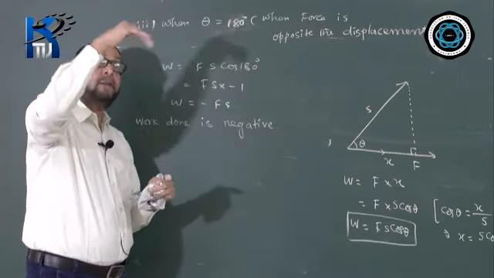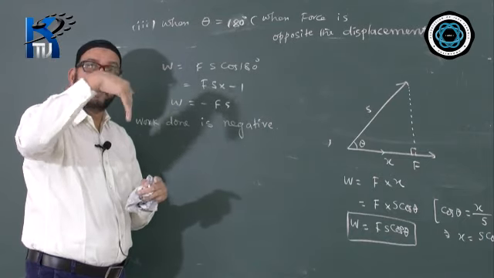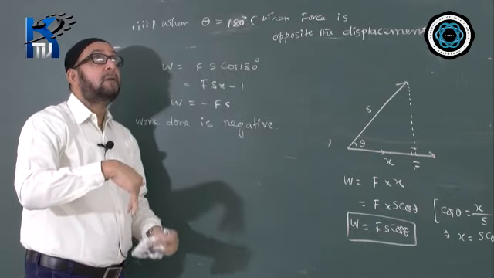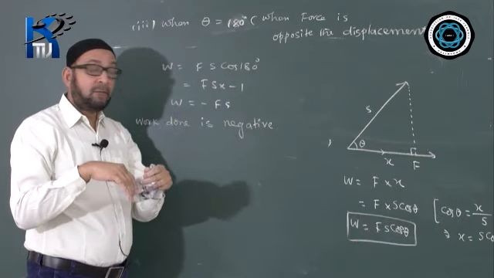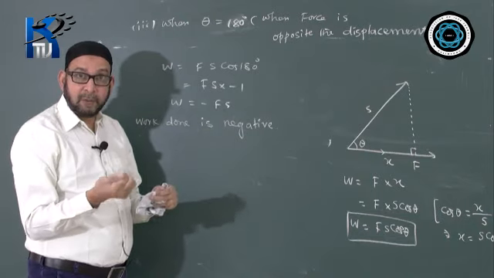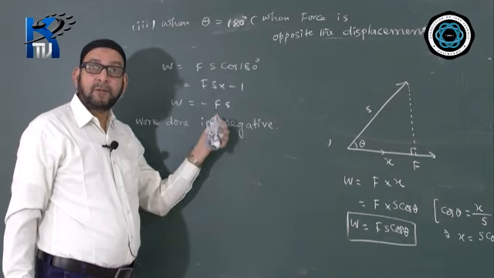But at the same time, the gravitational force will be acting in the downward direction, towards the center of the earth. So in that case, the work done by the force of gravity is negative, whereas the work done by the effort is positive. So you have to consider both the aspects of it.